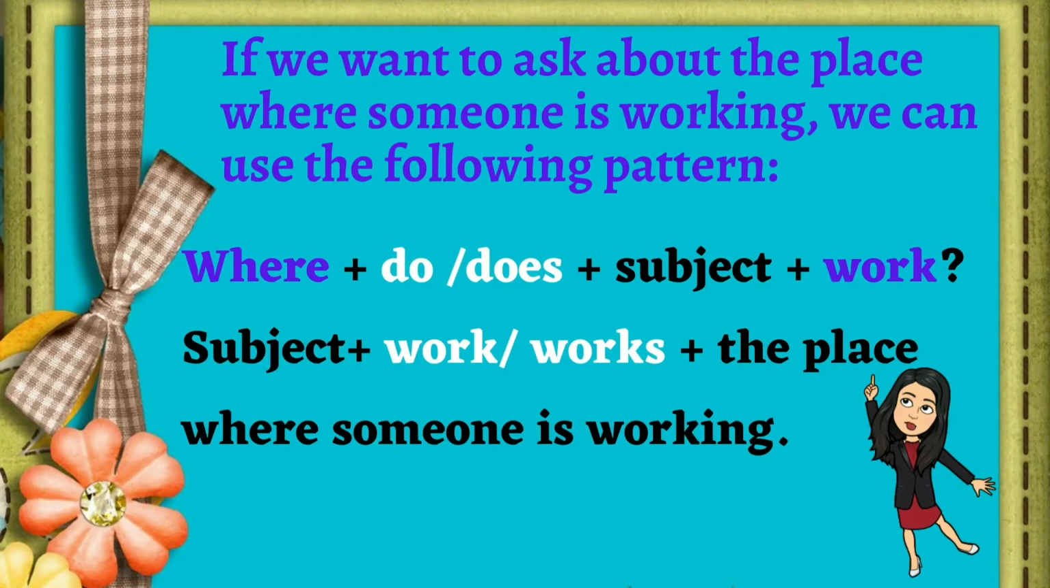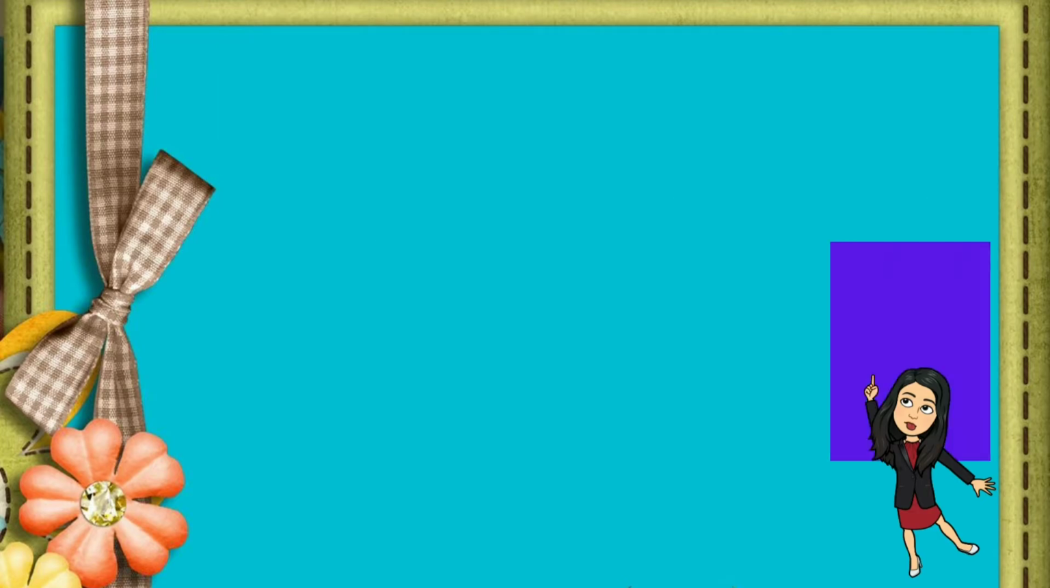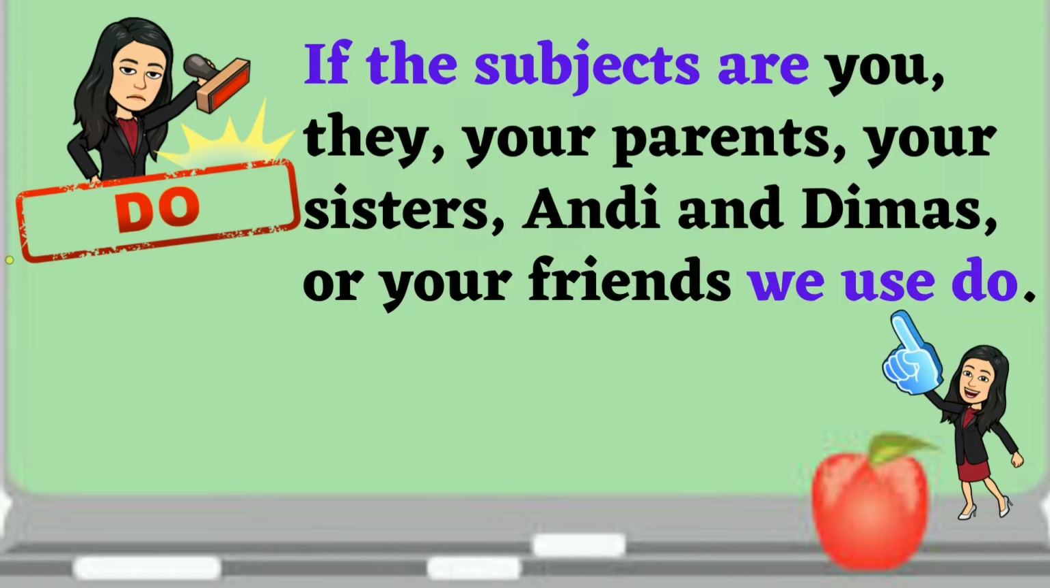Alright, let's start. If we want to ask about the place where someone is working, we can use the following pattern. We can use where plus do or does plus the subject plus work. After that, if we want to answer the question, we can use subject plus work or works plus the place where someone is working. Now, the question is when we can use do or does?